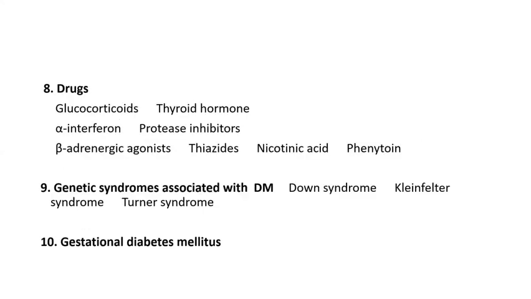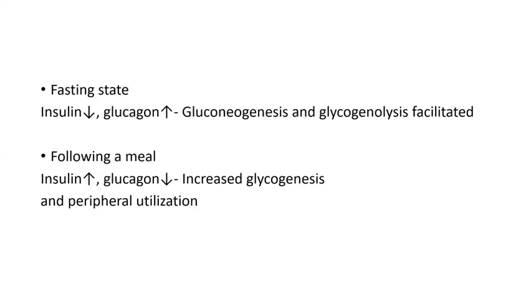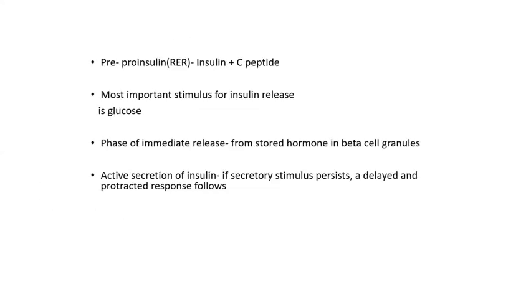Then read about the complications of diabetes, especially diabetic ketoacidosis. Then the macrovascular complication, diabetic retinopathy, nephropathy, and neuropathy. At least diabetic nephropathy. In nephropathy, remember the 5 lesions: diabetic glomerulosclerosis, papillary necrosis, pyonephrosis, or a diabetic pyelonephritis. Anything can present with the diabetes. Nephrotic syndrome will be the common thing, or sometimes it will present as only an end-stage kidney disease with chronic pyelonephritis features. So I have given here all this glucose homeostasis, insulin metabolism.